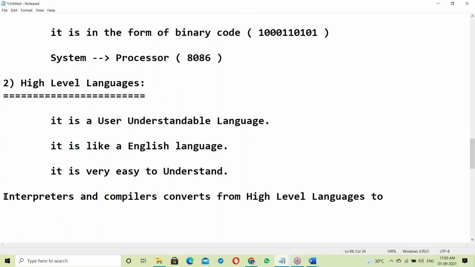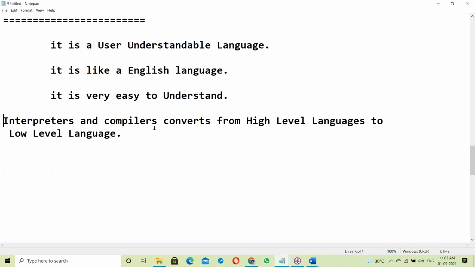So either an interpreter or a compiler converts from high level language to low level language.